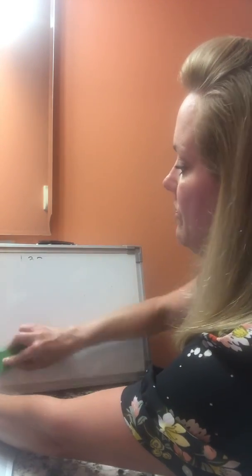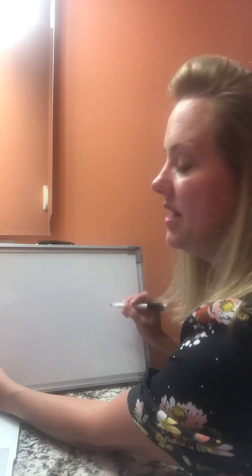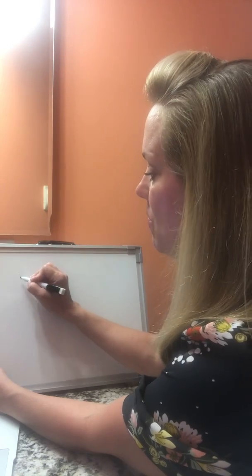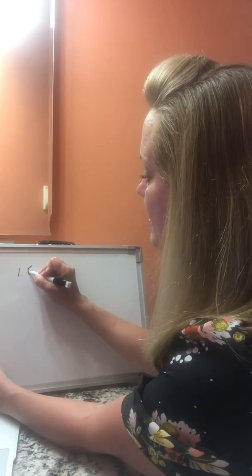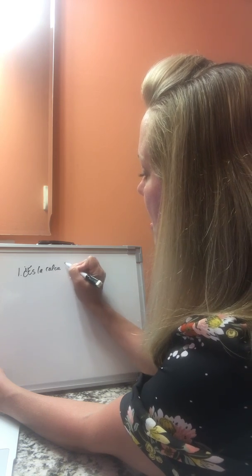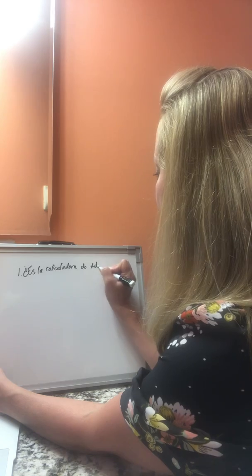Okay, I want to go over one of your activities. This is the activity from the homework called De Quién Es. A lot of people sent help requests about this one today. Okay, so we're going to do number 1 together. Number 1 says, ¿Es la calculadora de Adela?